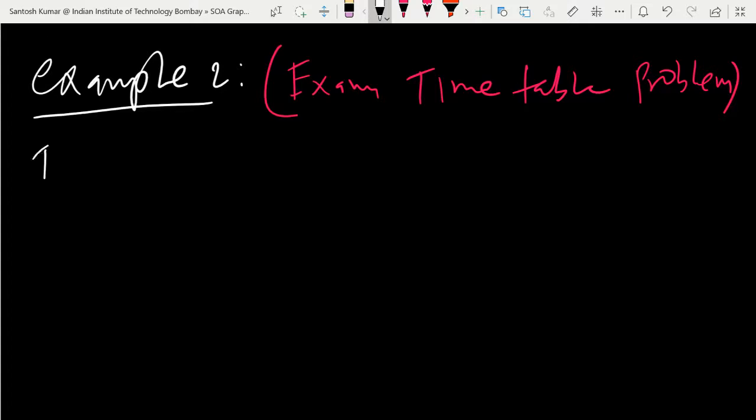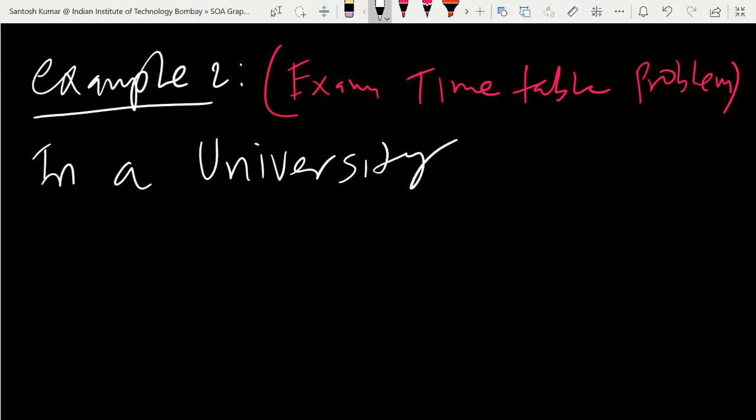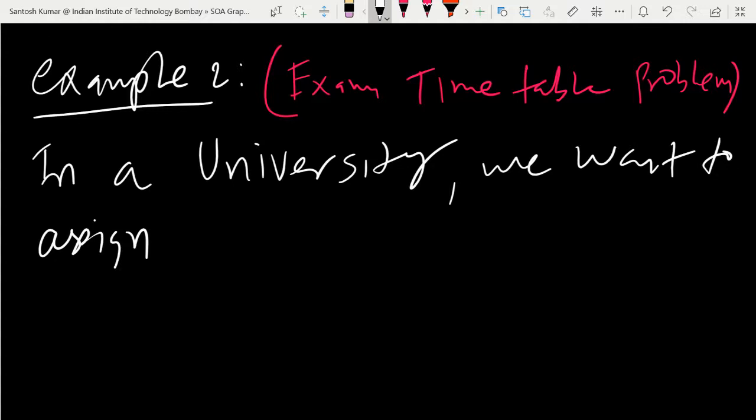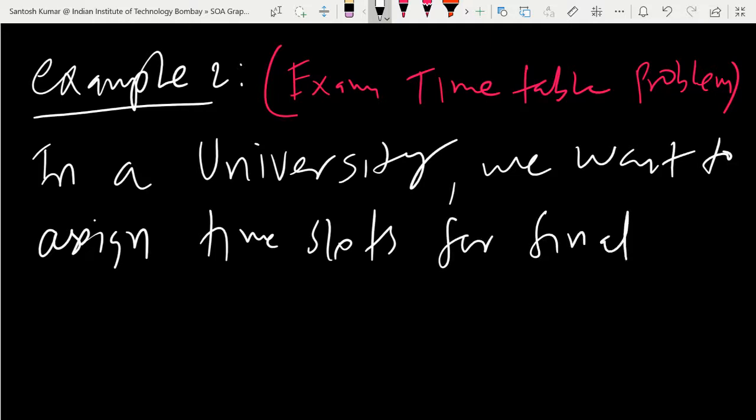Suppose in a university, like in our university, we want to assign time slots for final examination.